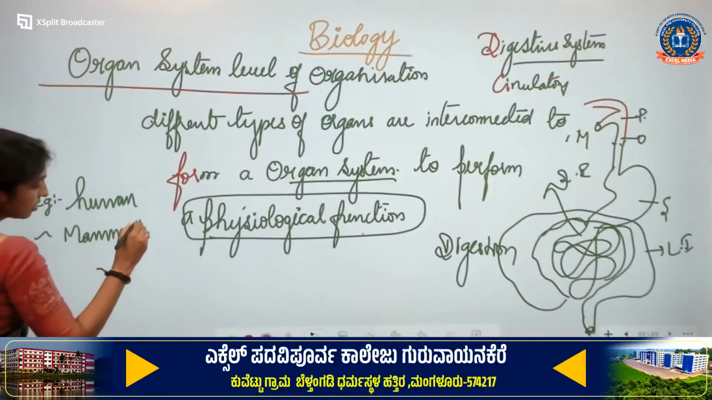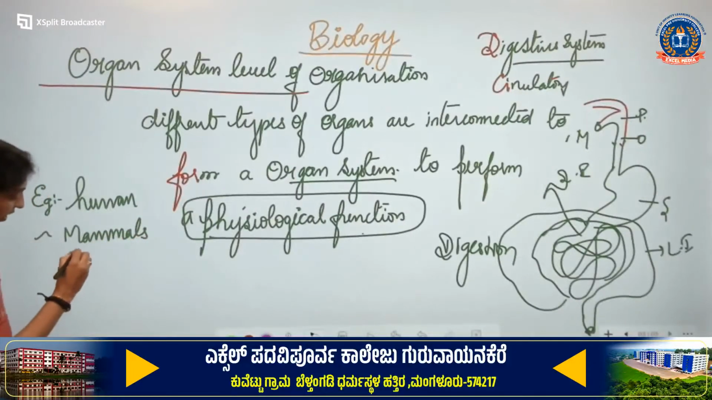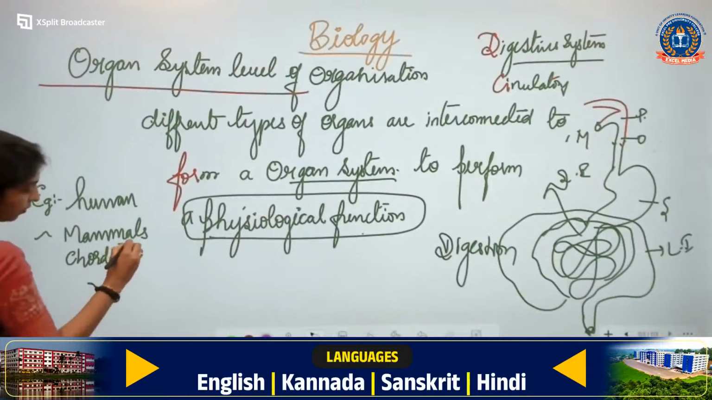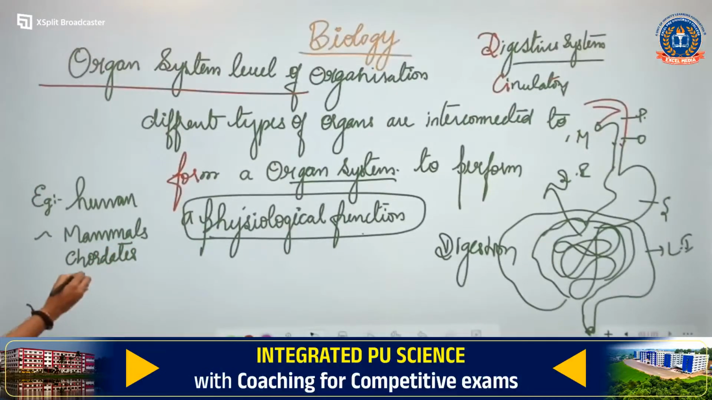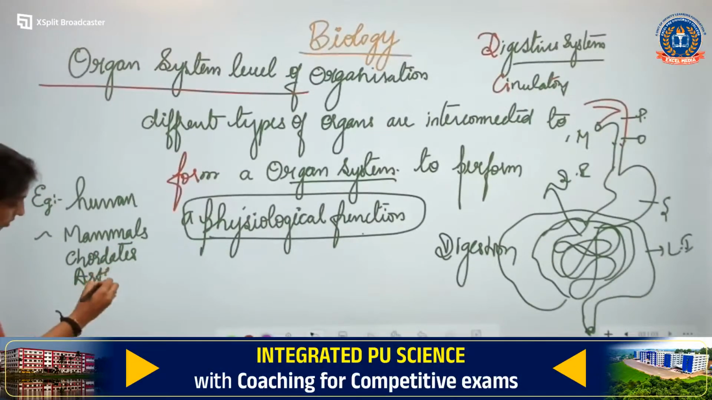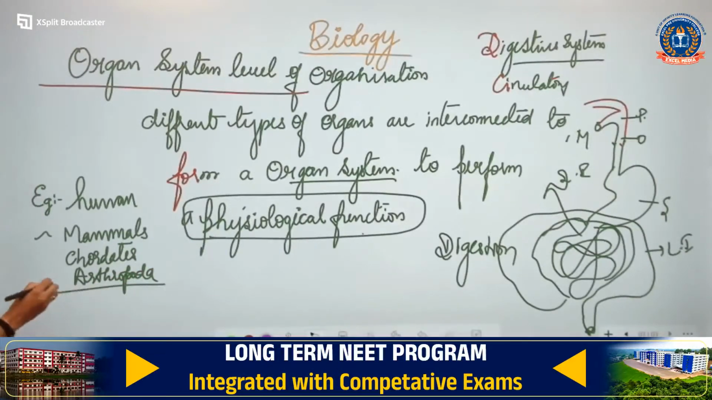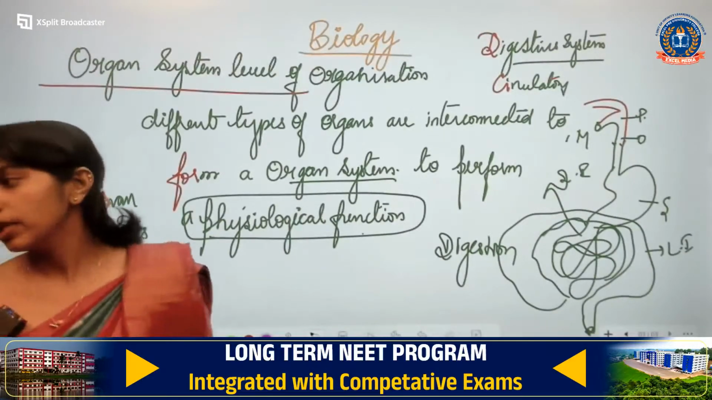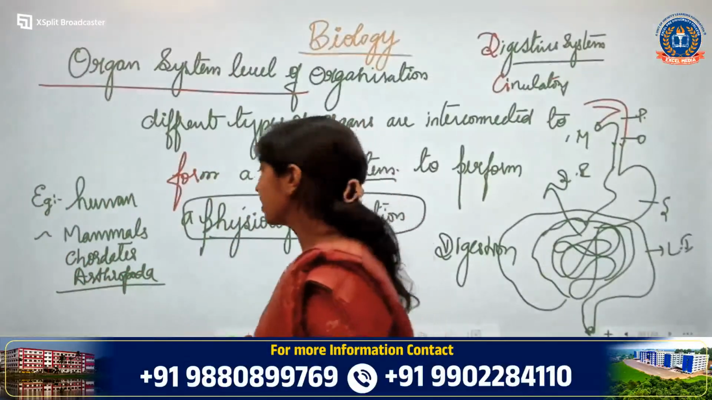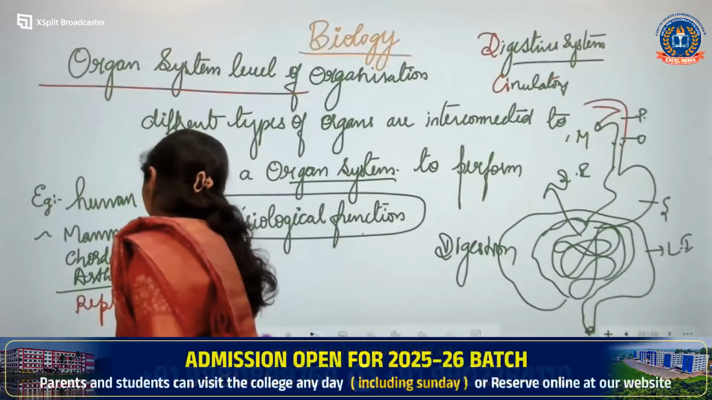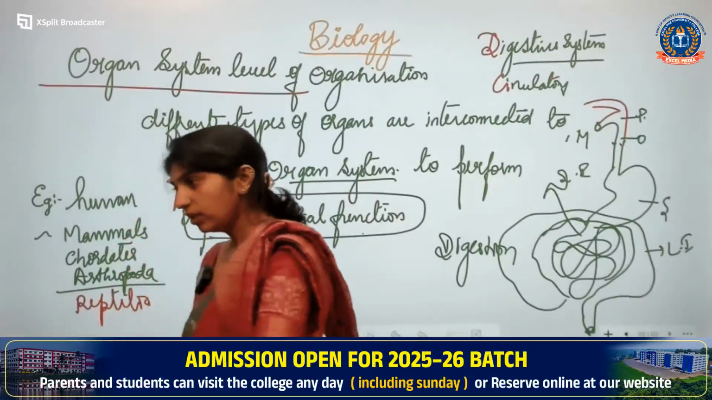All the mammals, you can give all the chordates, then you can give cockroaches, that is arthropoda. It becomes easy for you to remember the name once you study the phylums, okay. But now remember, reptilia, you can give an example, very good, reptilia. Then other than reptilia,